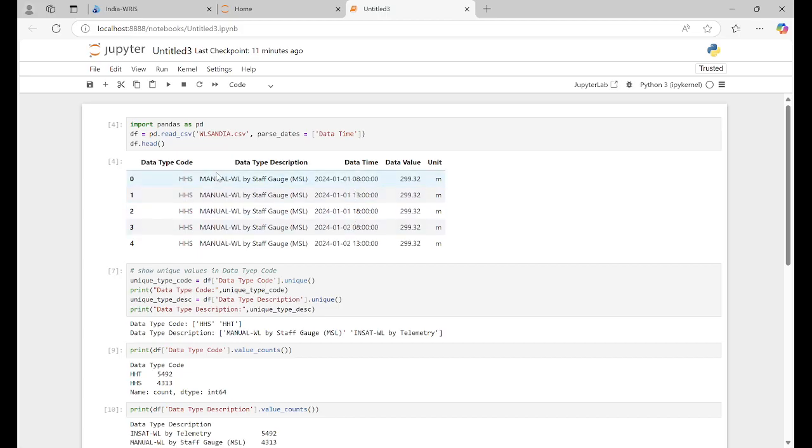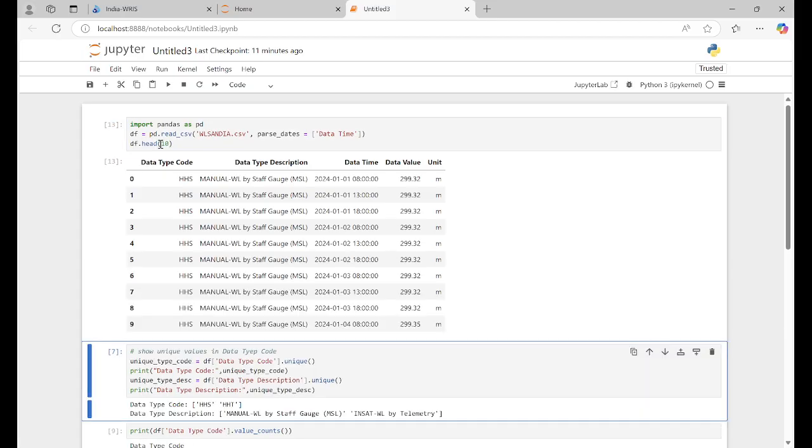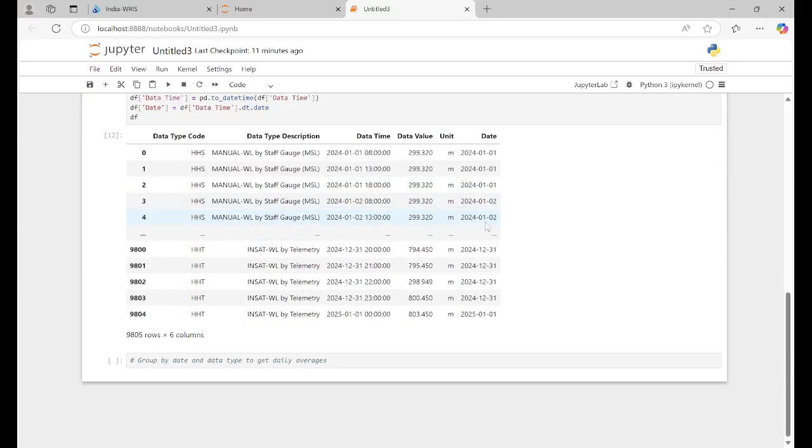In the first 10 values, which is just sample data, you can see in the second day also we have three values, sometimes two, because the water level is taken three times a day: 8 in the morning, 1 in the afternoon, 6 in the evening. So we need daily time series data. Whether you take the average of all three, or the maximum, or the minimum, here we are using average, right?